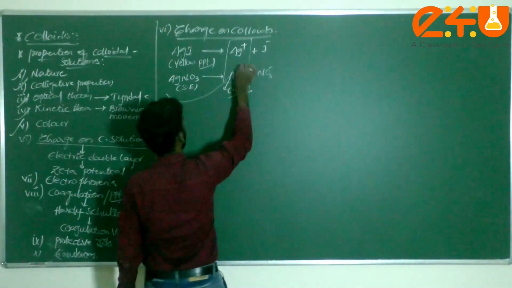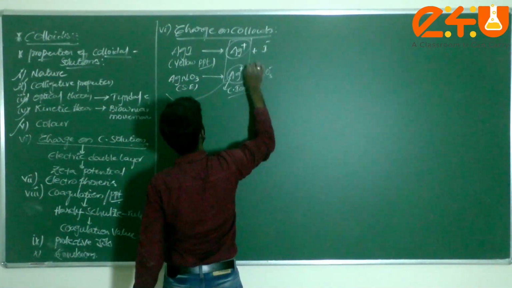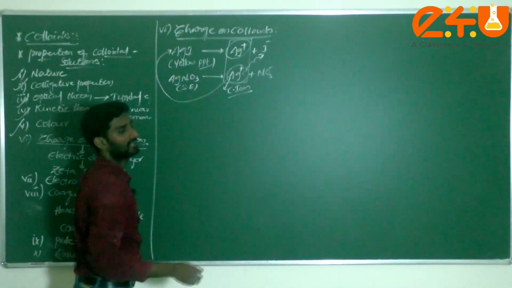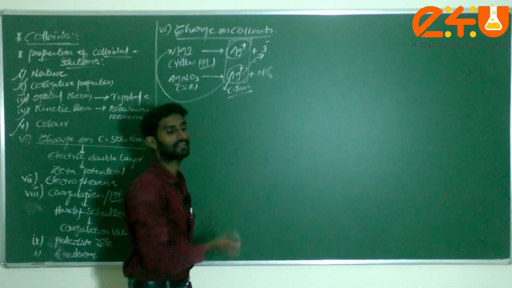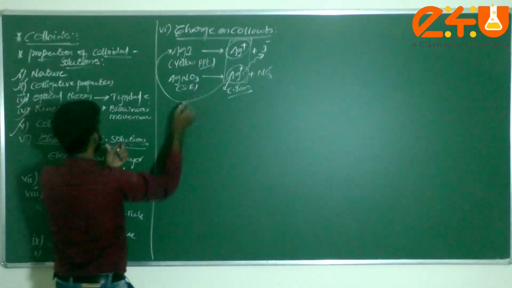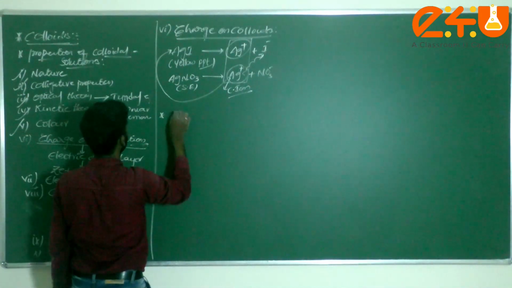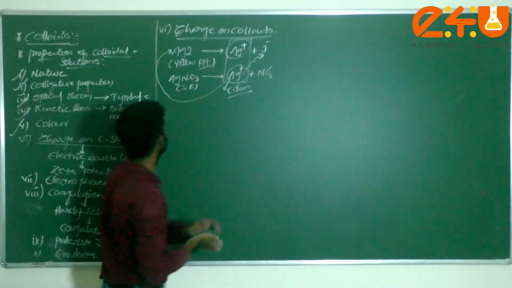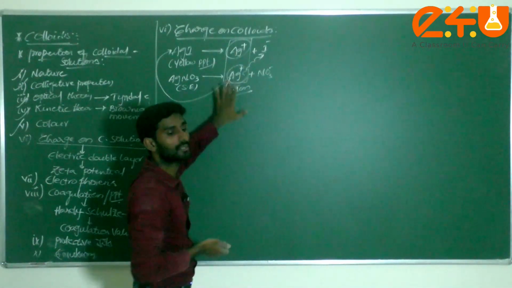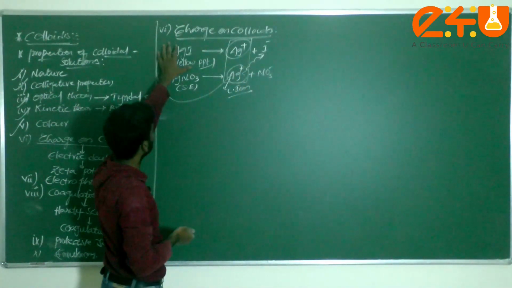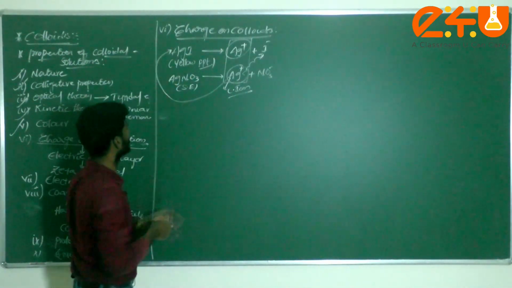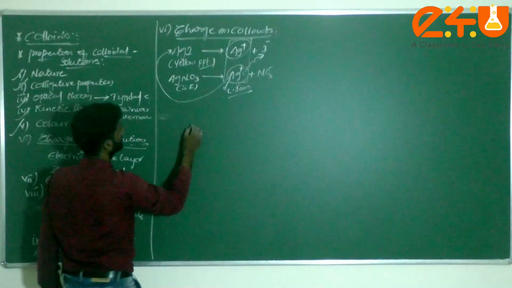A few Ag plus ions will combine with I minus, forming undissociated AgI molecules. Next, consider how this will form, dear students. These positive Ag plus ions will be absorbed on the surface of the colloidal solution. On the surface of this colloidal solution, how will it be absorbed?